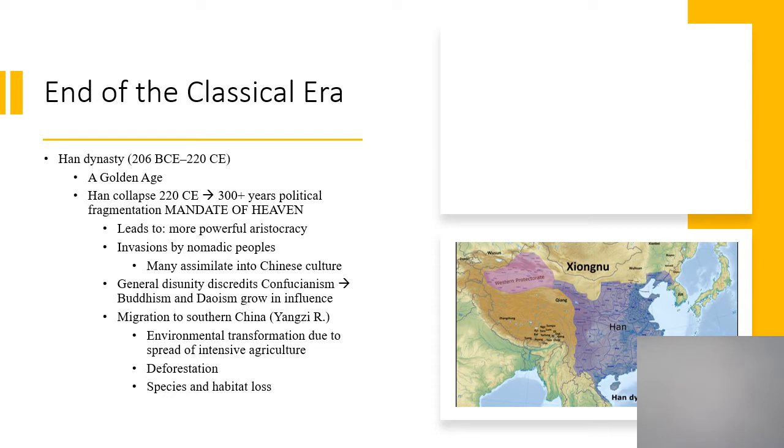Because of this migration, there is an environmental transformation of the South due to the spread of all these people down there practicing intensive agriculture, right? Terracing the hillsides and digging irrigation canals and reworking what the environment looks like in southern China. Along with that goes deforestation to access a lot of this agricultural land and support larger populations with that lumber and extra space. What's implied in that is a lot of species and habitat loss due to deforestation, even as far back as 200 AD.